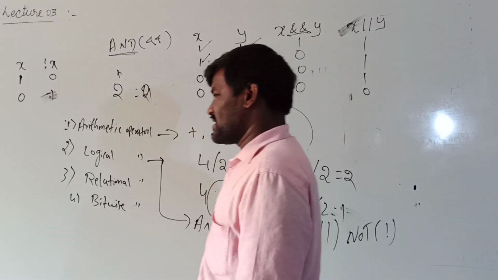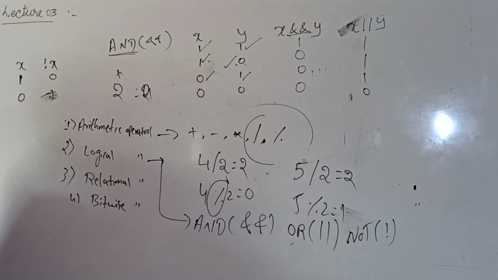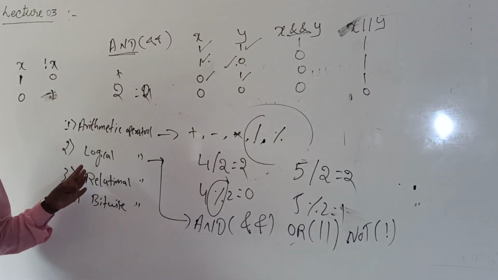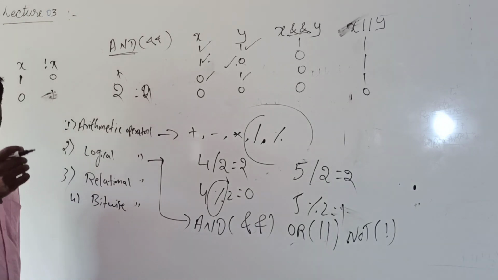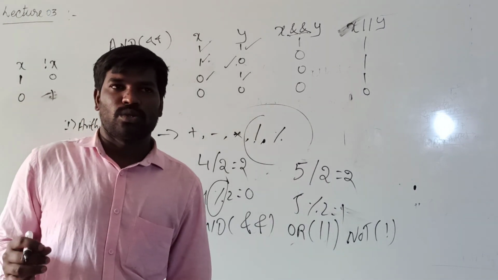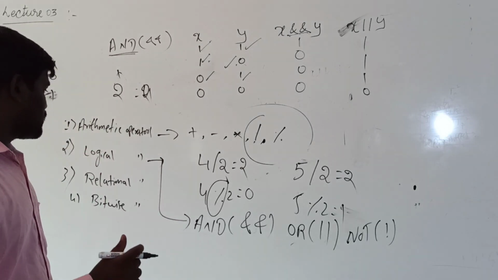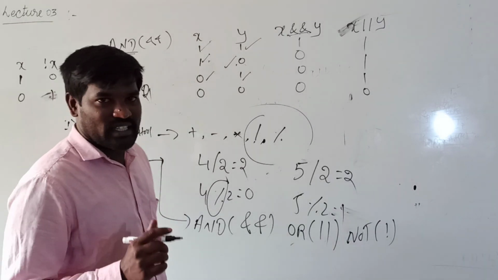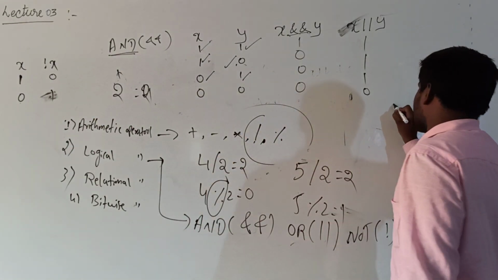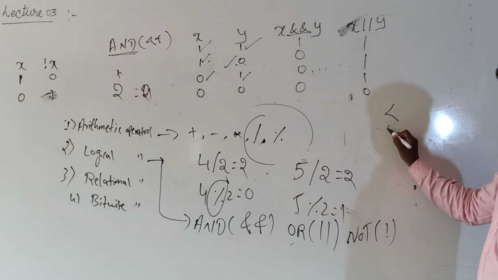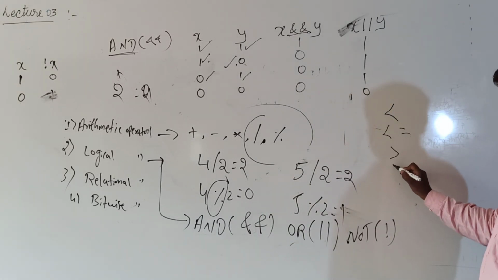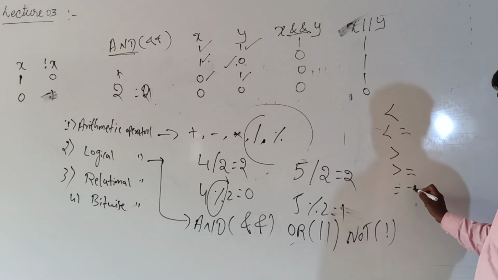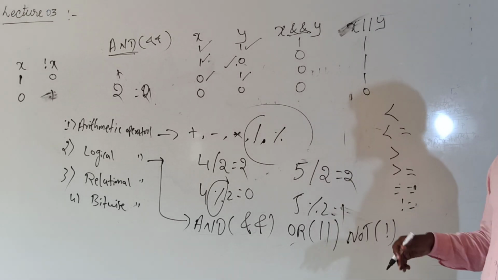Next is relational operators. Relational operators are nothing but operators used to compare values. There are 6 types of relational operators. The first ones are less than or equal to, greater than or equal to, double equal to, not equal to. So you know already.